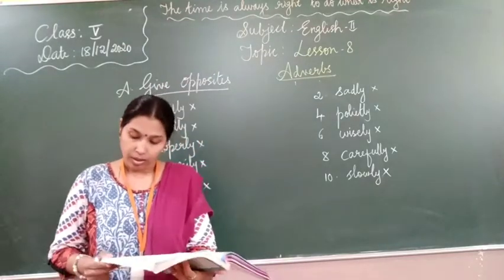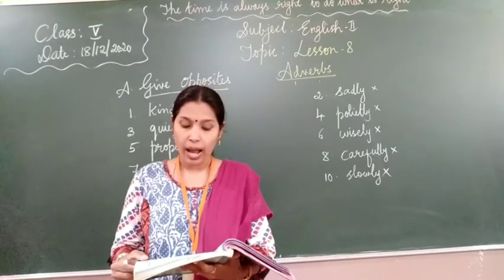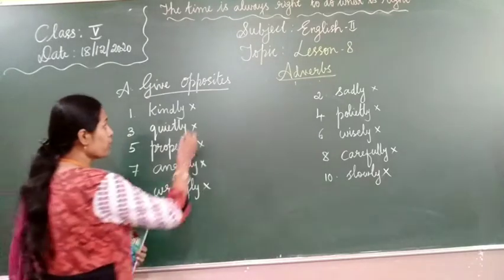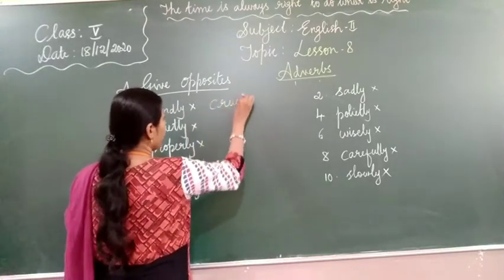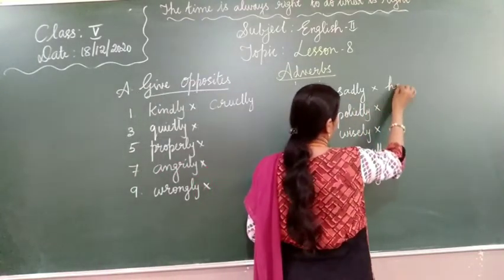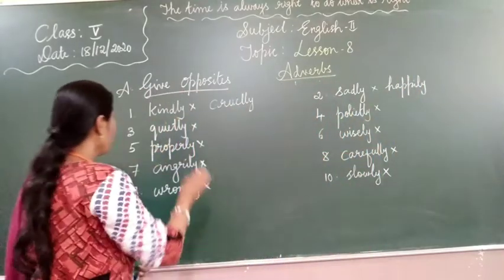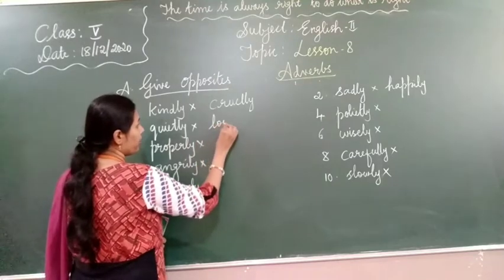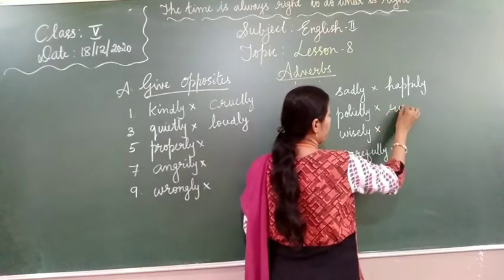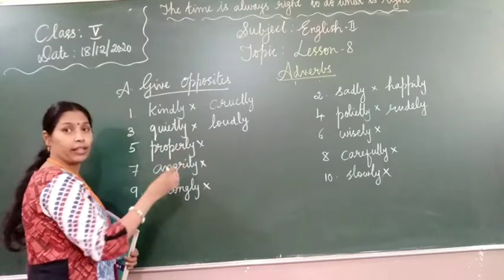Children, in page number 77, first exercise A, give opposites of the adverbs given below. First one, kindly. The opposite of kindly is cruelly, C-R-U-E-L-L-Y, cruelly. And second one, sadly, opposite, happily. Next, quietly, loudly. Next, politely, rudely. Next, properly, improperly.